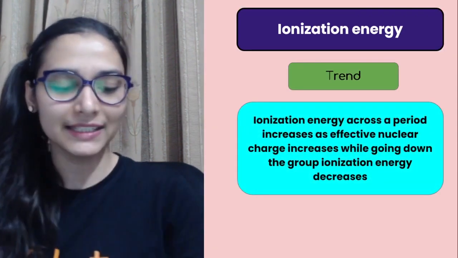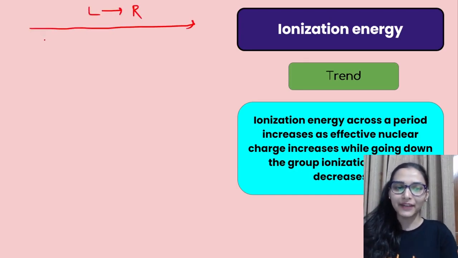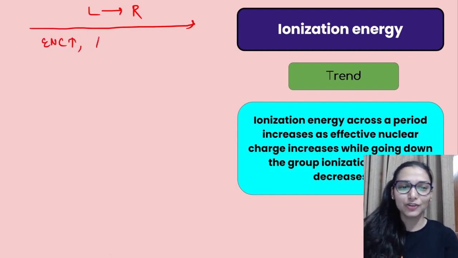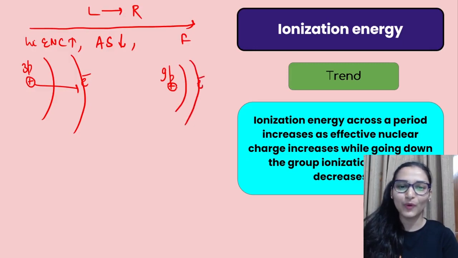Now what is the trend of ionization energy? ये समझते हैं. So we have seen left to right जाने पर what is happening. Effective nuclear charge is increasing, nucleus is holding the valence electron more tightly, atomic size was decreasing. So imagine करो यहाँ पर फ्लोरीन है, यहाँ लिथियम है. ठीक है, लिथियम में you have 3 protons holding this valence electron. The force of attraction of nucleus on electron is not much high, but if you talk about fluorine, 9 protons and valence electron बहुत tight hold किया हुआ है, right?